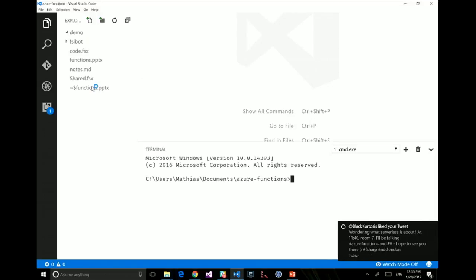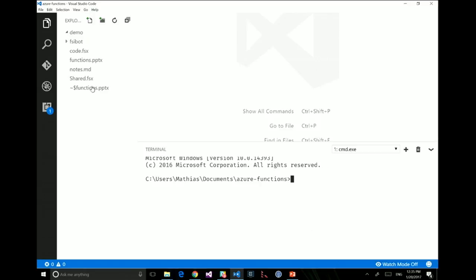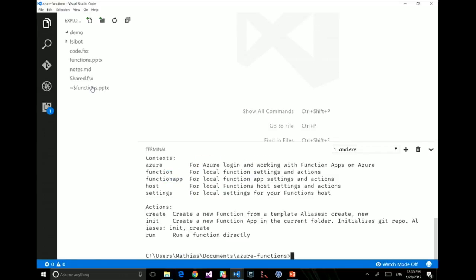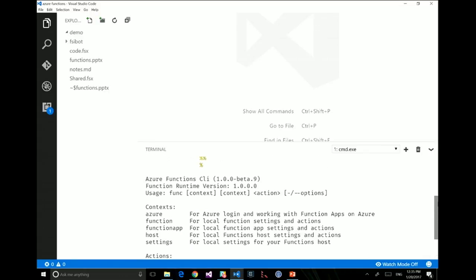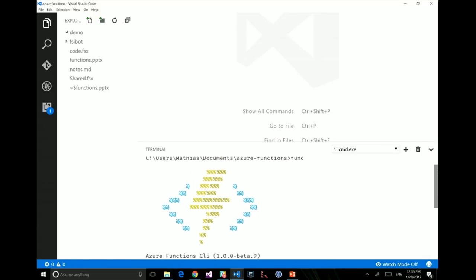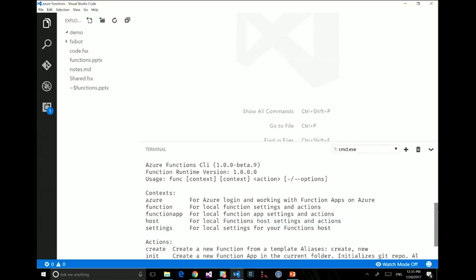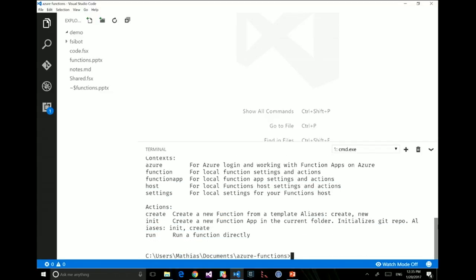So that thing is using npm, and so I can install it already on my machine. And so what I can do now is I have something which is func. If I do func, I'm going to see they have a sexy ASCII art for the command line. It's completely a detail, but I kind of liked it. So now what I get is a command line tool which is allowing me to work with functions.